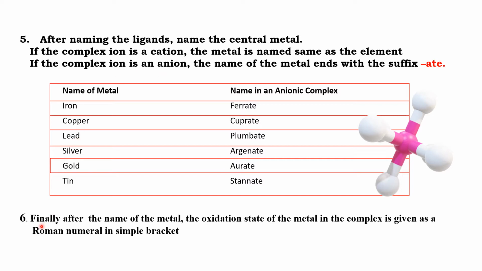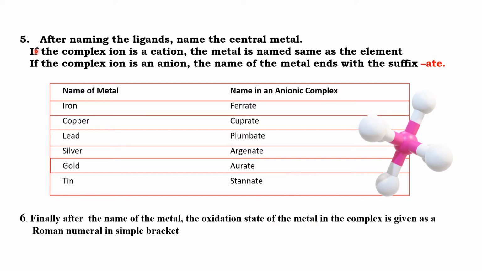Now finally we have to identify the oxidation state of the central metal ion, and it has to be represented in brackets in Roman numerals at the end of the name of the metal ion. If the oxidation state of iron in a particular compound is 2, we write ferrate or iron, and in brackets we use the Roman numeral II.